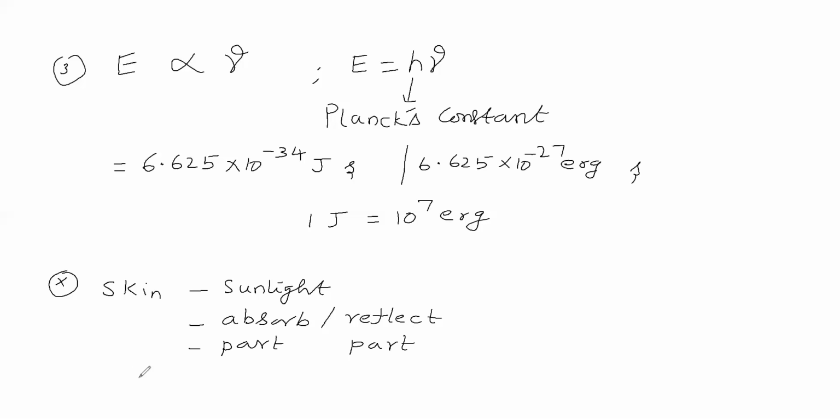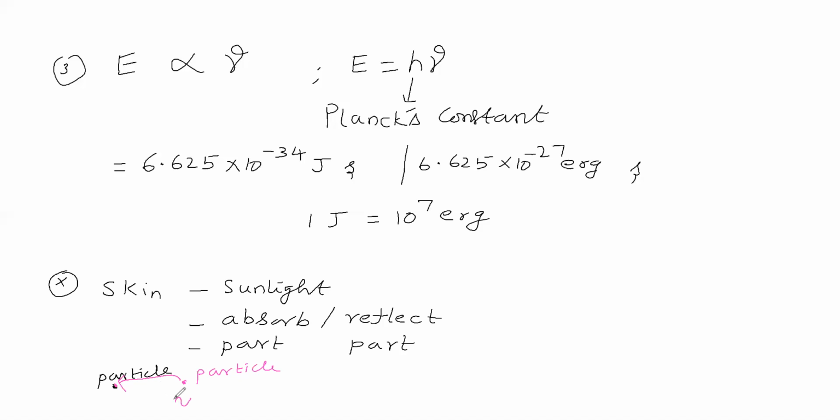Now, the skin consists of particles. Sun radiation, that means energy, also consists of particles. Then this particle is striking the skin particle, and therefore the skin particle is absorbing it. Suppose we consider the radiation as a wave.